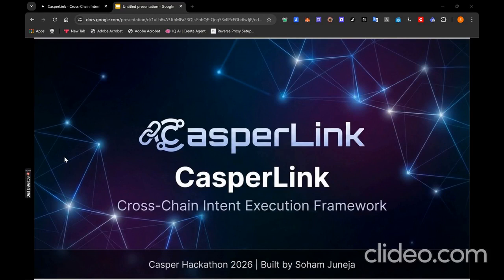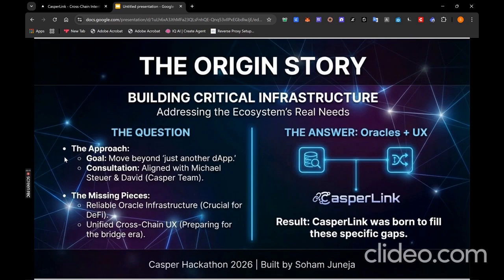2026. When I started this hackathon, I didn't just want to build another dApp. I wanted to create something that the Casper ecosystem actually needs. So I reached out to Michael and David from the Casper team and asked, what infra is missing? What would make the biggest impact? And they pointed me towards two gaps. Casper needs reliable Oracle infrastructure, and with bridges coming soon, we need better cross-chain UX. That's how CasperLink was born.